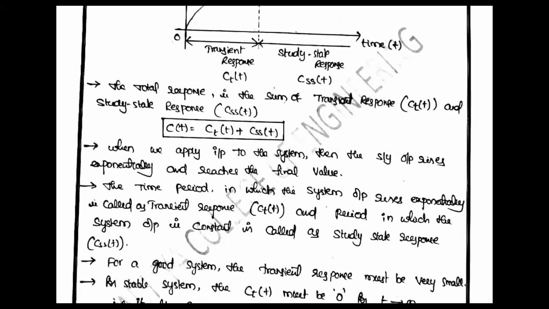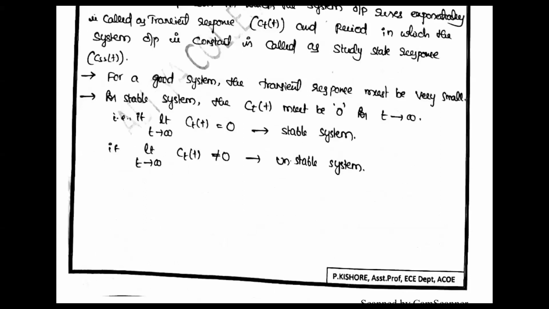A stable system means limit t tends to infinity, Ct of t is equal to 0, and the remainder is constant. If not equal to 0, it is an unstable system. Now, time response, transient response and steady state response should be clear to all of you.